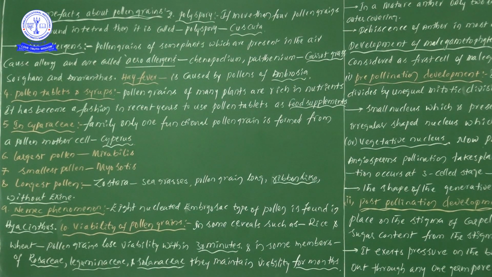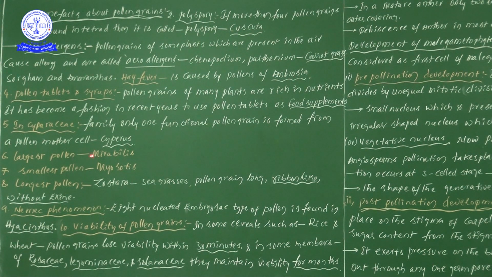Already we have seen that. Next one, in Cyperaceae family members, only one functional pollen grain is found in the ovule formed from the pollen mother cell. Generally 4 must be formed, but here one and only one functional pollen grain is there. Best example is Cyperus.